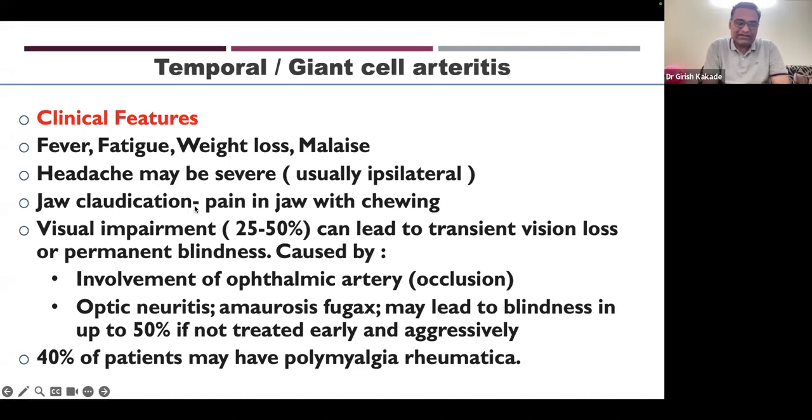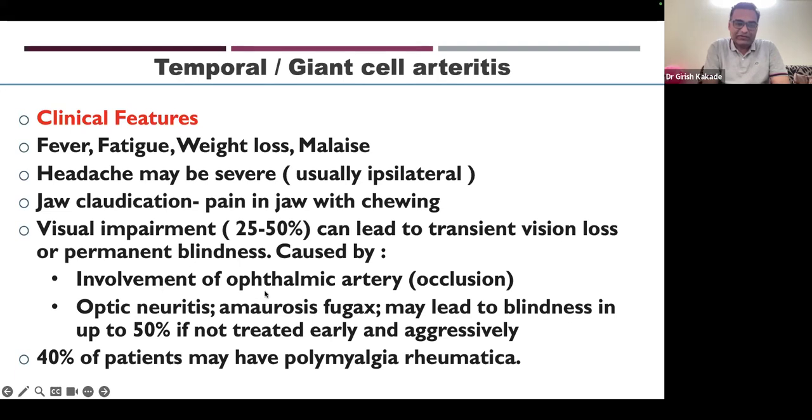It is like anginal pain. So whenever the patient is having food, there is pain in the jaw after some time. And the dreaded complication of temporal arteritis is visual impairment. It can be seen in 25 to 50% of patients. It can lead to transient vision loss, and if not treated urgently, it can lead to permanent blindness.